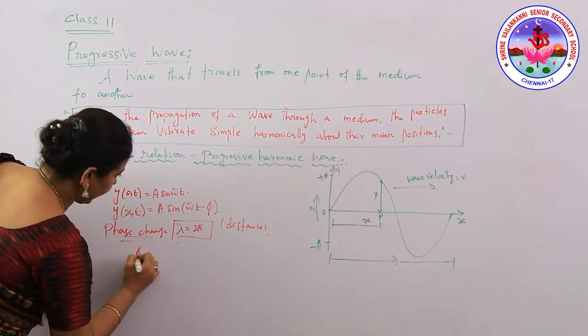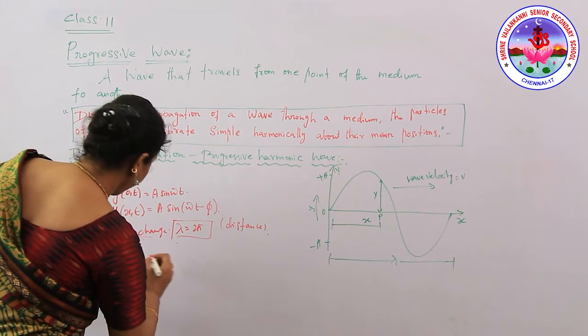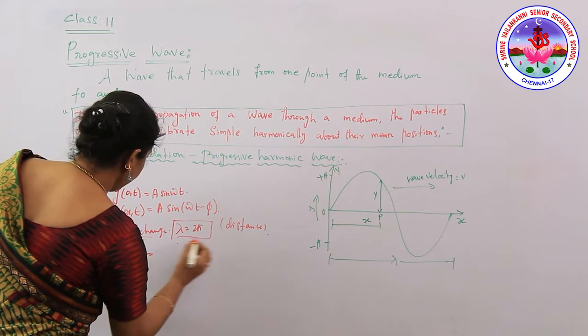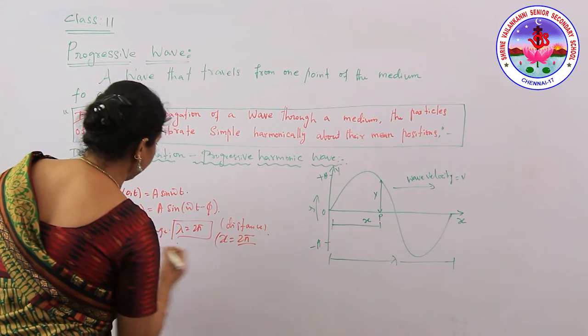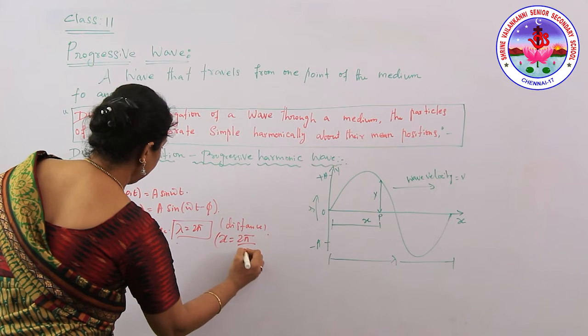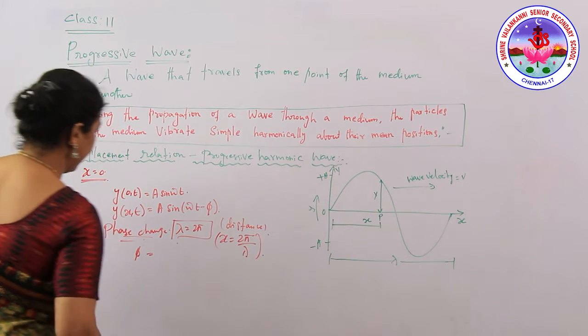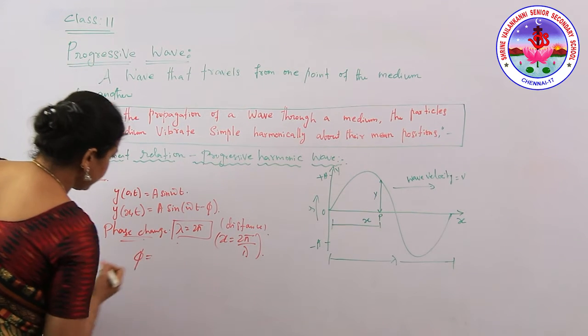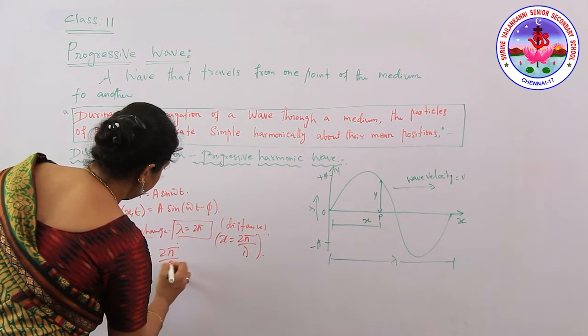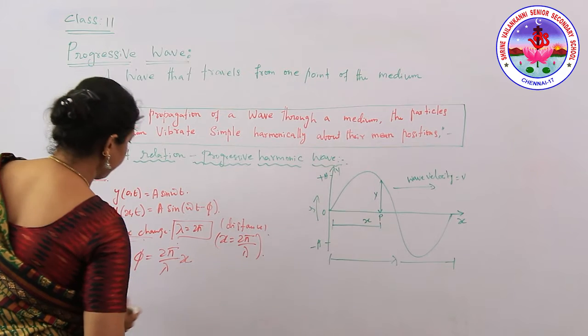The phase change for a distance lambda is 2 pi. Now take the phase change phi for the distance x, which is 2 pi by lambda, so phi equals 2 pi by lambda into x.